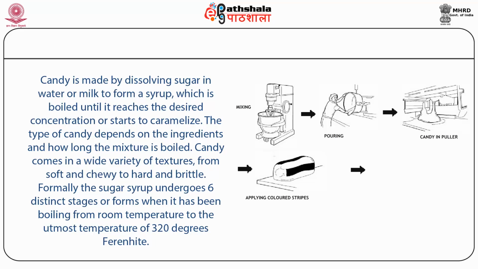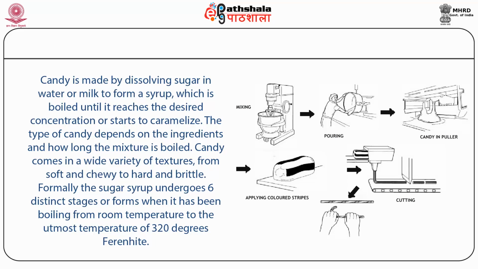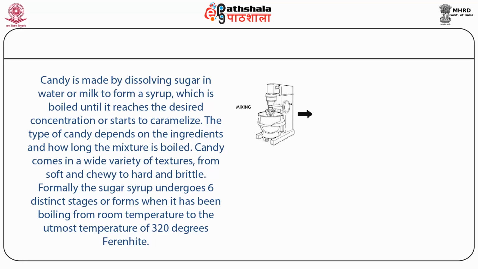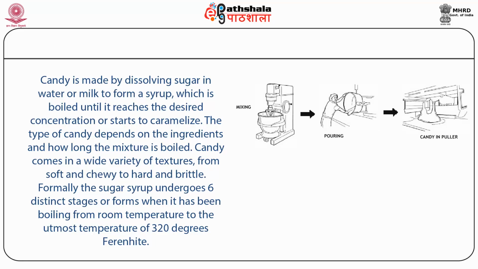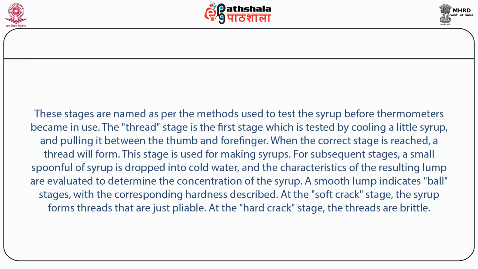Formally, the sugar syrup undergoes 6 distinct stages or forms when it is boiled, from room temperature to the utmost temperature of 320 degrees Fahrenheit or 170 degrees Celsius. These stages are named as per the methods used to test the syrup before the thermometer came into use. The thread stage is the first stage, which is tested by cooling a little syrup and pulling it between the thumb and forefinger. When the correct stage is reached, a thread will form. This stage is used for making syrups.